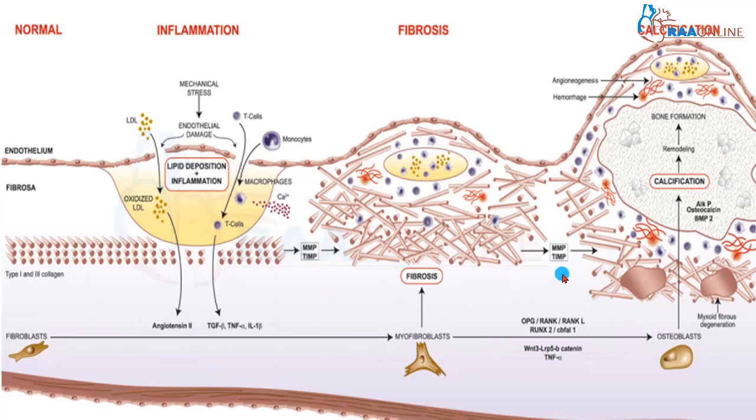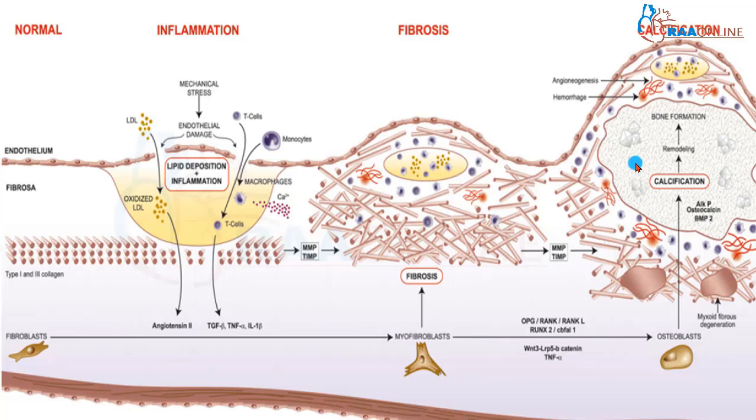What happens later? Because of extreme activation of matrix metalloproteinase and tissue inhibitors of matrix metalloproteinase, there is extensive deposition of the collagen that is there earlier. But from the myofibroblast, there is activation because of osteoprotegerin, RANK and RANK ligand, and RUNX2. All this will activate the myofibroblast and transform it into an osteoblast, which, mediated by alkaline phosphatase, osteocalcin and bone morphogenetic protein 2, results in calcification of these cells.